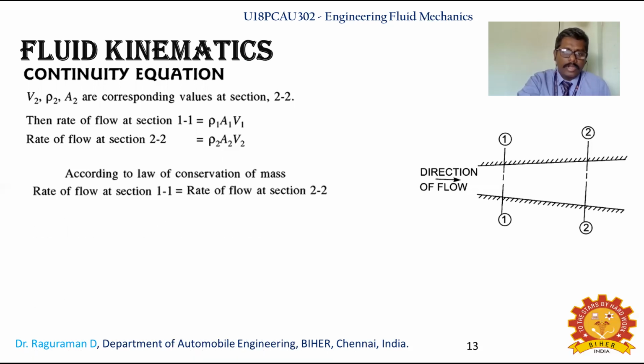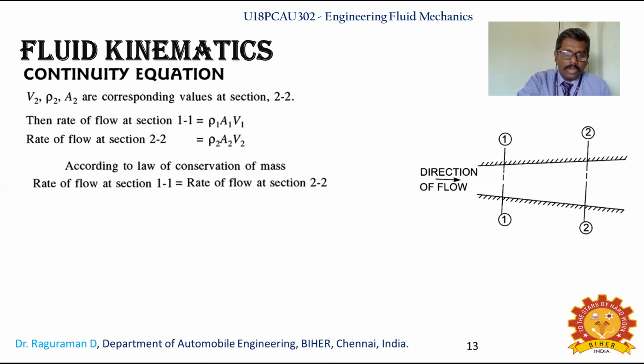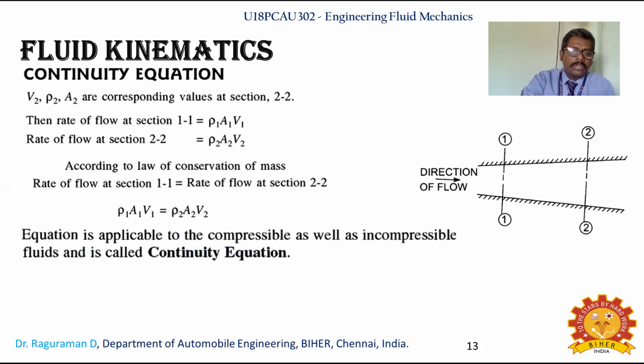So according to the law of conservation of mass, the same liquid has the same density. The rate of flow at section 1 will equal the rate of flow at section 2. That way, rho 1 A1 V1 is equal to rho 2 A2 V2. The same mass flows through the other section also. This equation is applicable to compressible as well as incompressible fluids, and it is called the continuity equation.